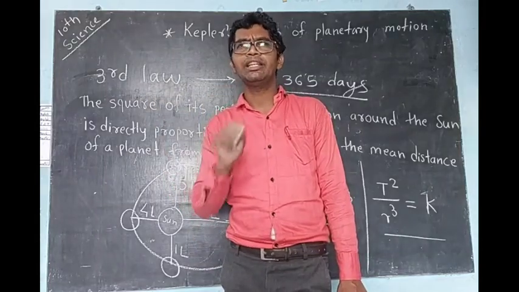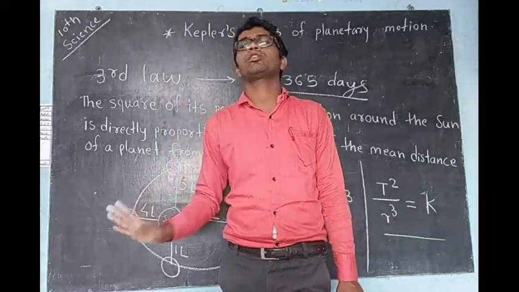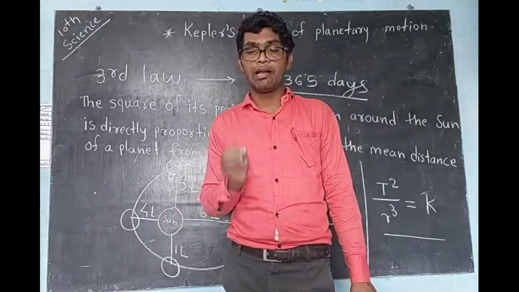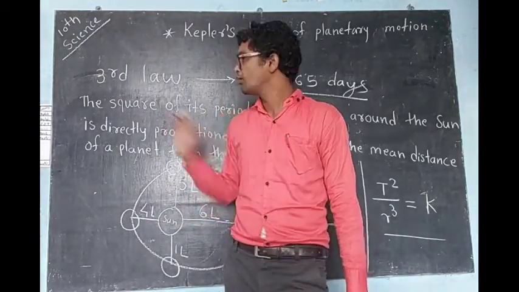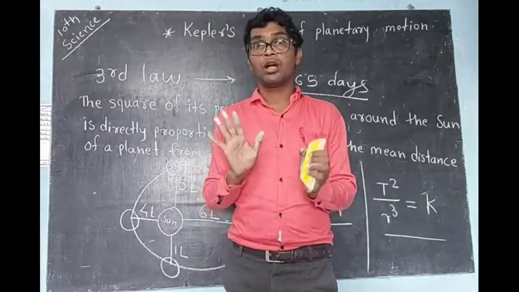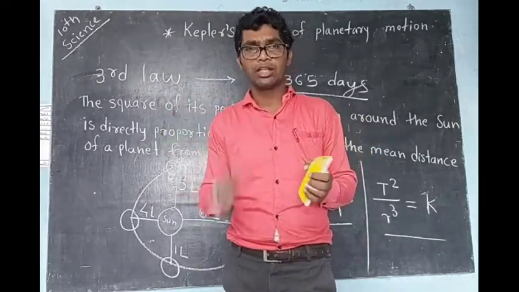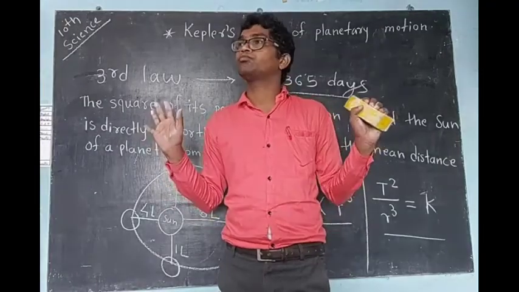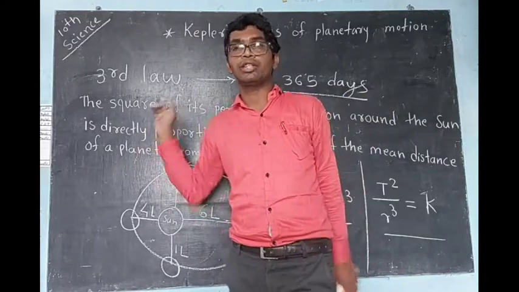Don't just read and try to keep it in mind. This is not the way to study. Always do writing practice. First learn the first law, recall it, write it down in the notebook. Second law, write it down. Third law, write it down, and then draw the diagram, and then you will get confidence about these laws.